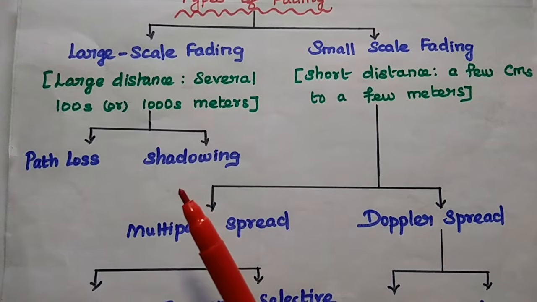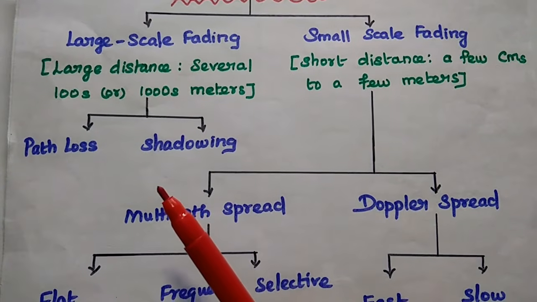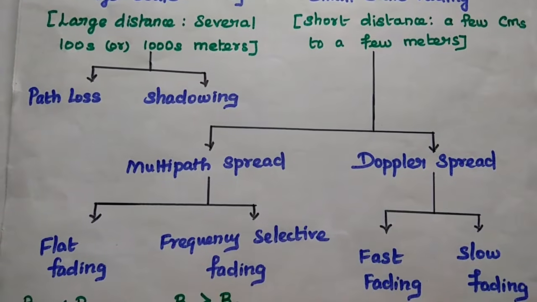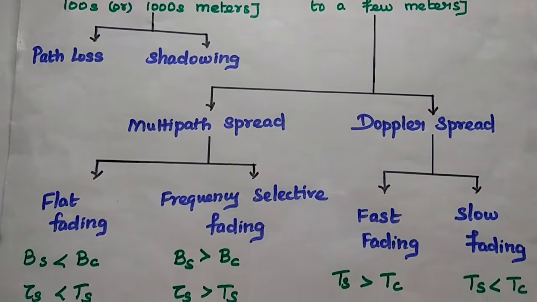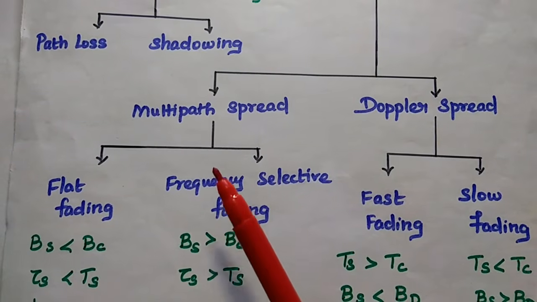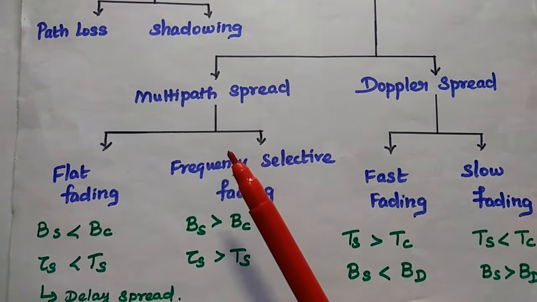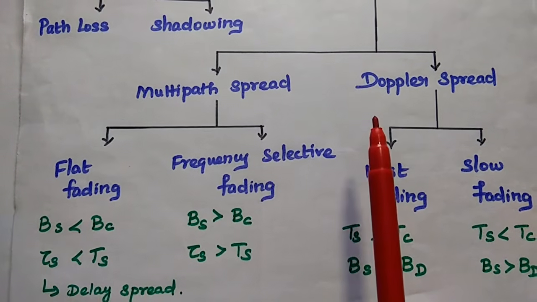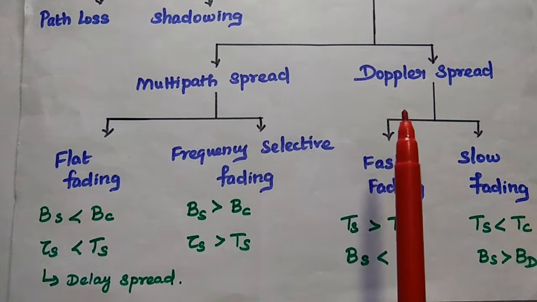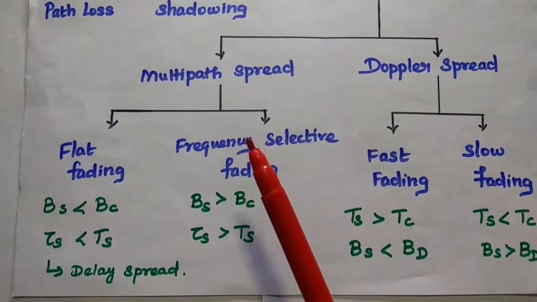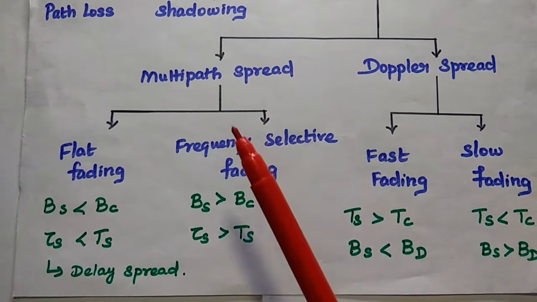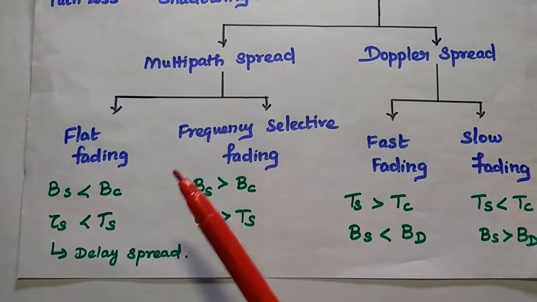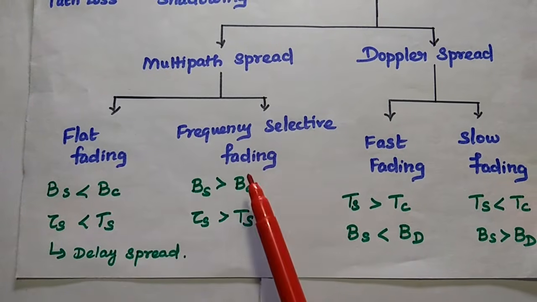Here the small scale fading is an important one. It is further classified into two types: multipath spread and Doppler spread. Multipath spread depends on the time delay spread. Doppler spread depends on the frequency spread. The multipath spread is further classified into two types: one is flat fading, the other is frequency selective fading.